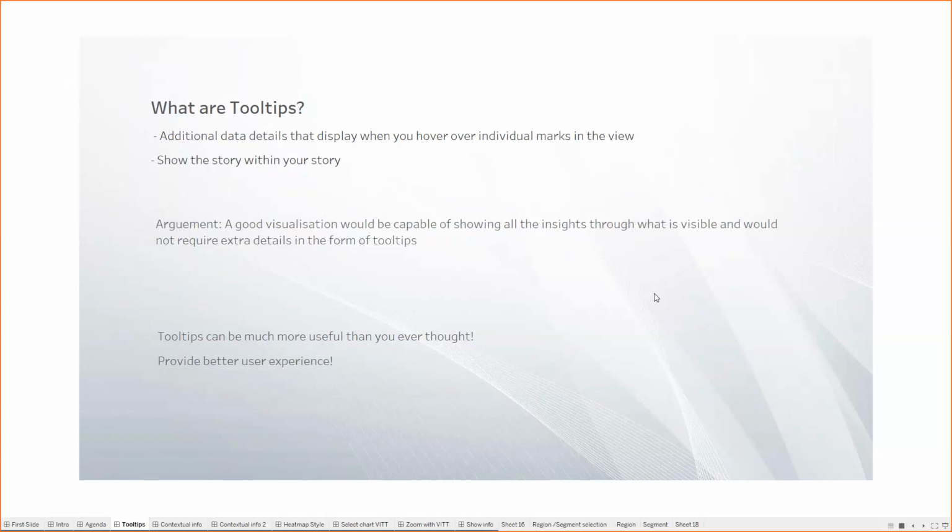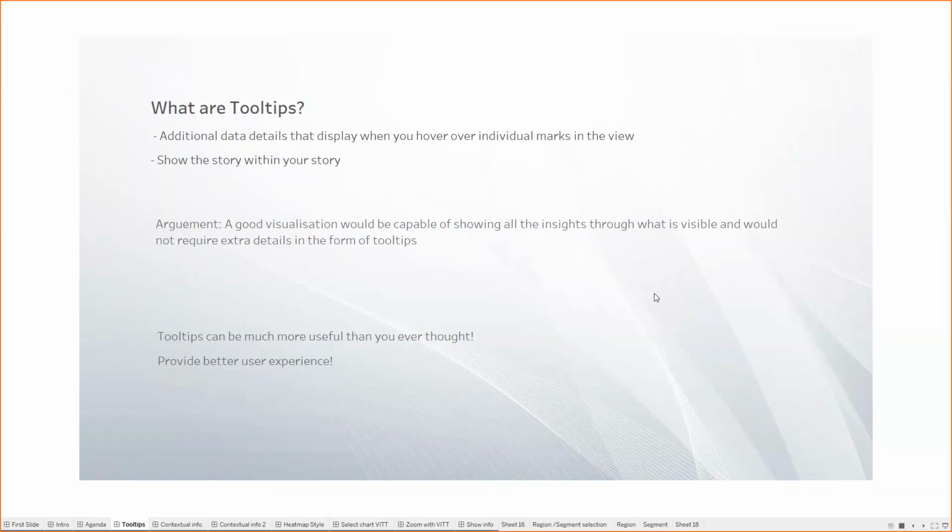But a lot of the times I have come across this argument in the community and in many places, that if a visualization is good enough, there is no need for Tableau or any software you're using, there is no need for tooltips.